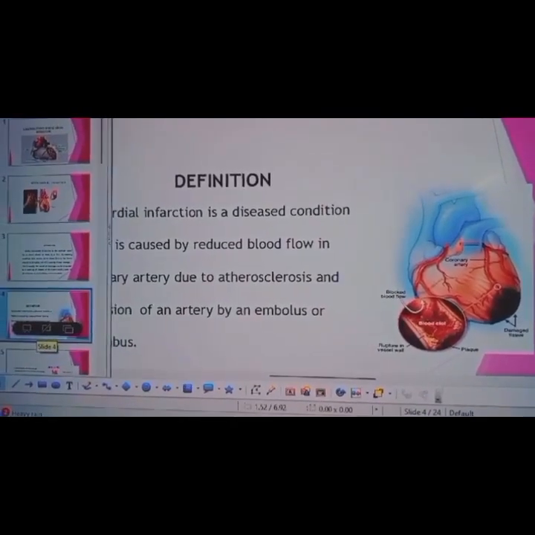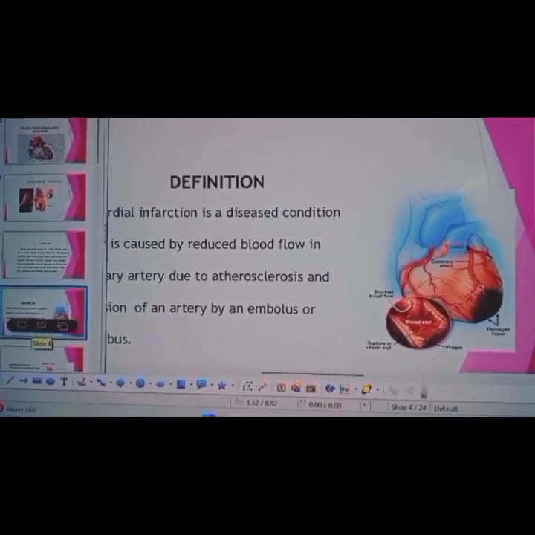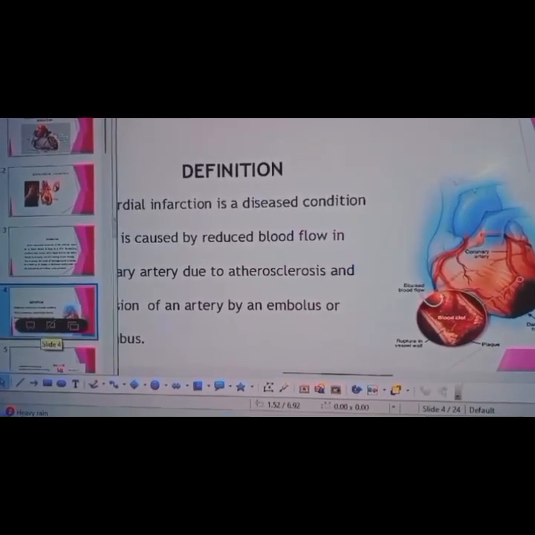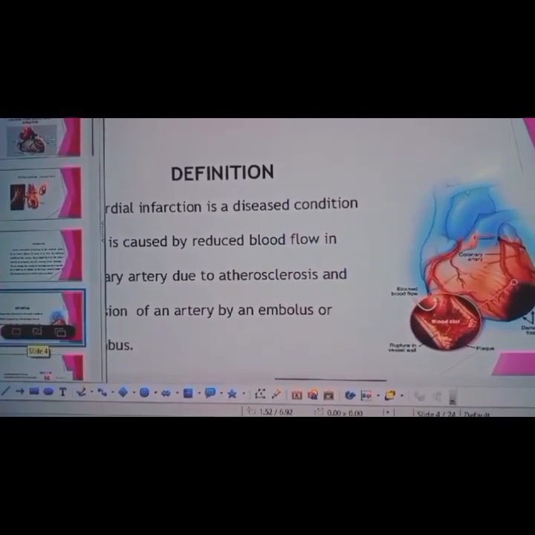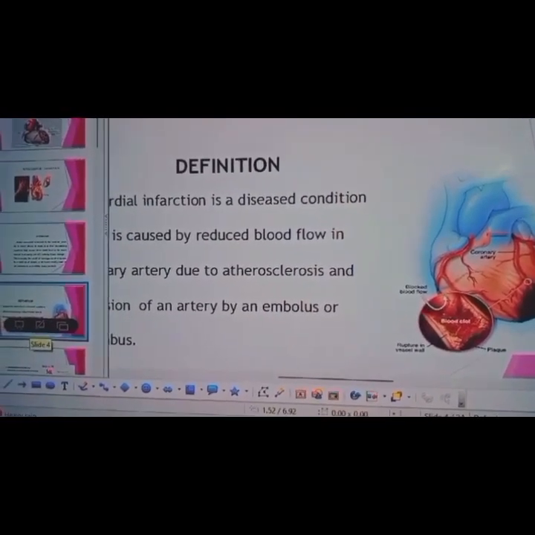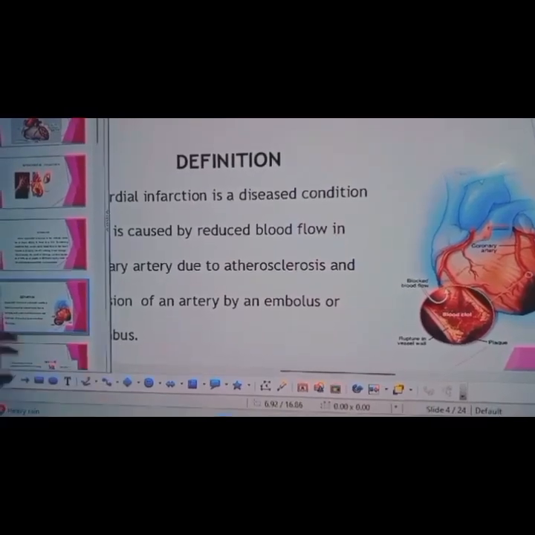Next, definition. Myocardial infarction is a disease condition caused by reduced blood flow in the coronary artery due to atherosclerosis and occlusion of an artery by an embolus or thrombus.